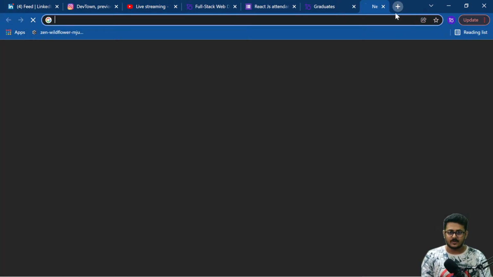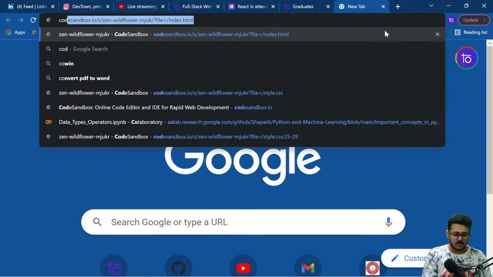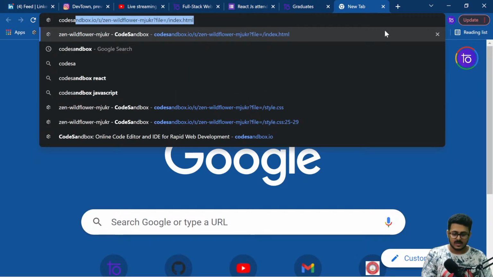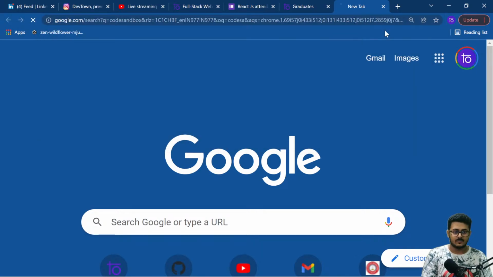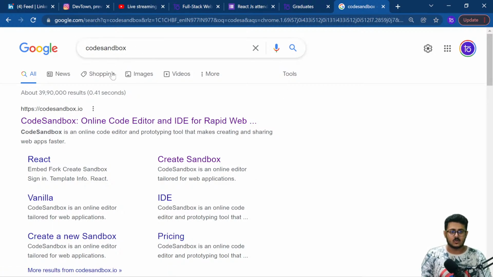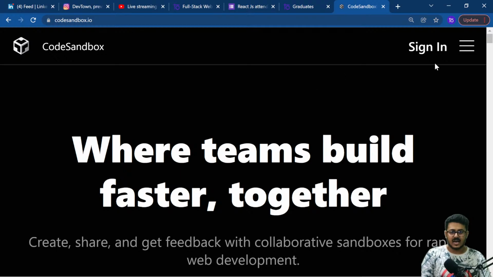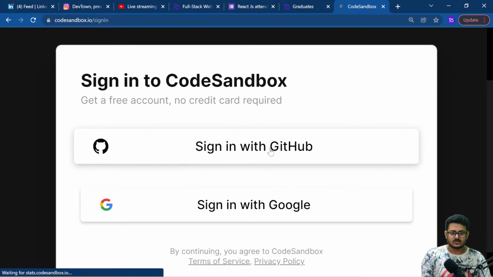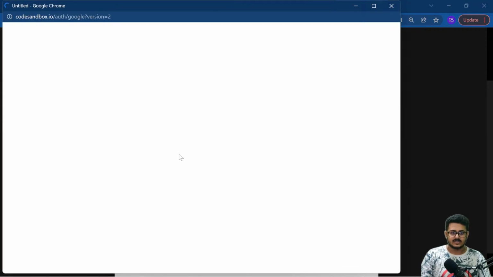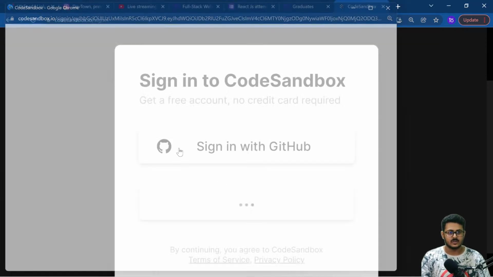So first of all, what I'm going to do is open a CodeSandbox. I'm going to open a CodeSandbox right over here. You just search for CodeSandbox on Google. The website is codesandbox.io. You can sign in from right over here. I'm using the Google sign in option.